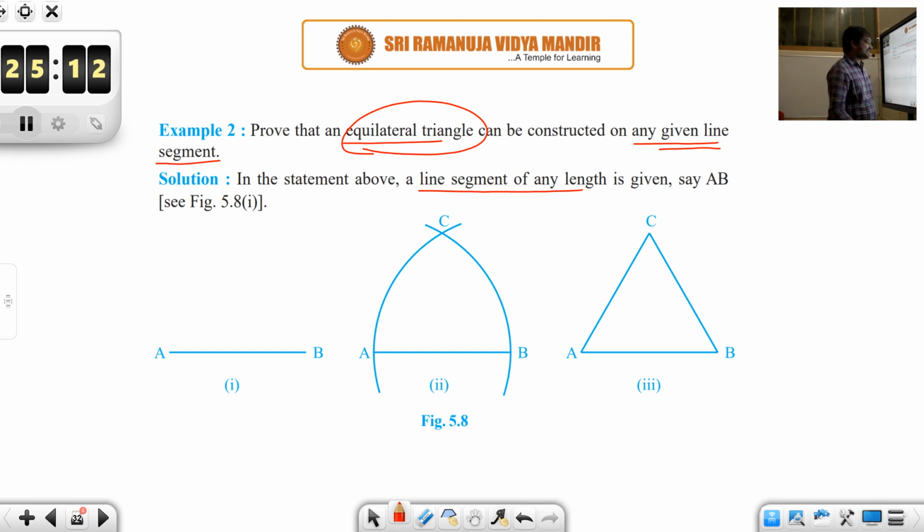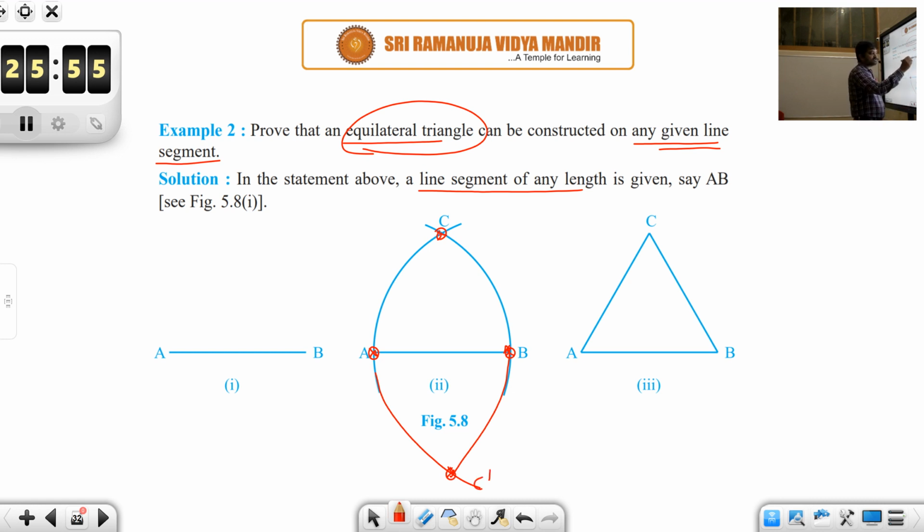how to construct an equilateral triangle? Choose A as your center, that is, put your compass needle at A, choose AB as radius, and with AB as radius draw a circular arc. You could extend it in both ways. And similarly with B as center, put your needle at B and with AB as radius, draw again the circular arc. If you draw the circular arcs, you will observe that these two circular arcs intersect at some points. In fact, they will be intersecting one above and one below.